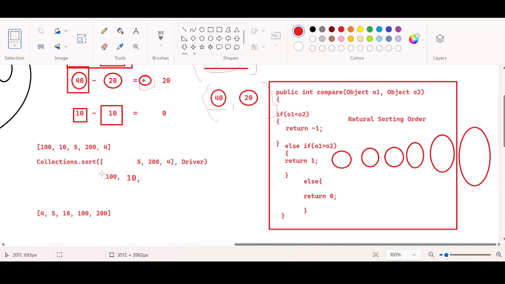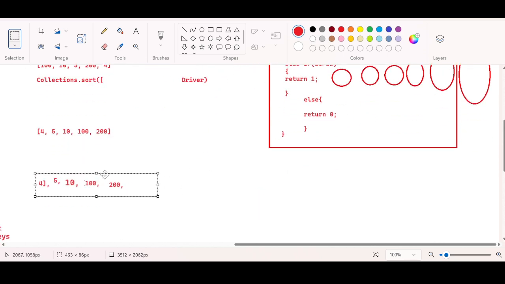Right? According to sorting logic, 10 has to come first, 100 comes second. Now you apply 5. According to sorting logic, this 5 will be placed here. You apply 200. According to sorting logic, 2 will come here, and you are applying 4. According to sorting logic, 4 has to come first. So the output is given in sorted order.